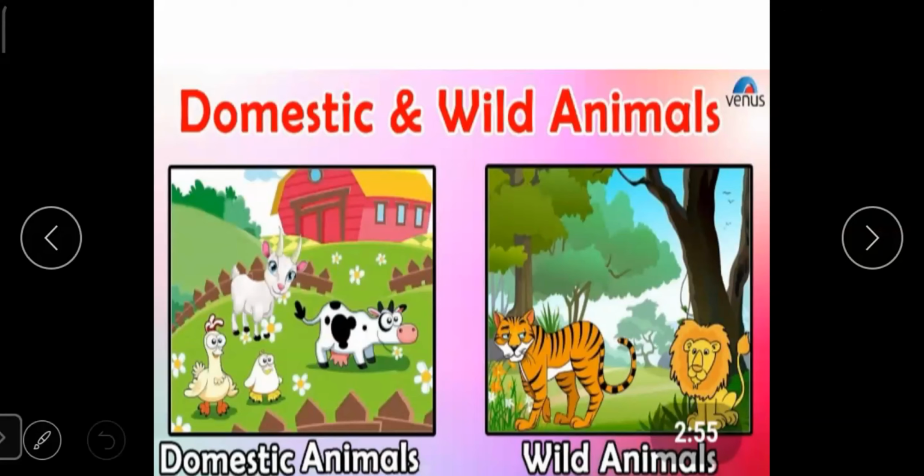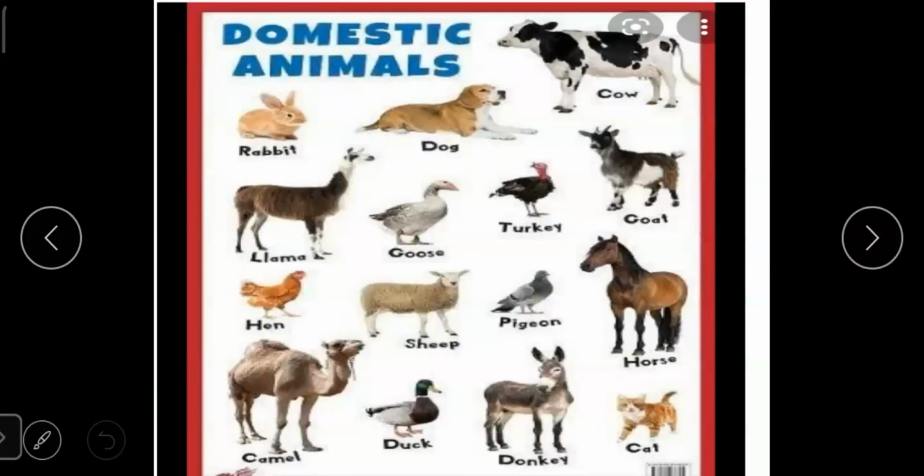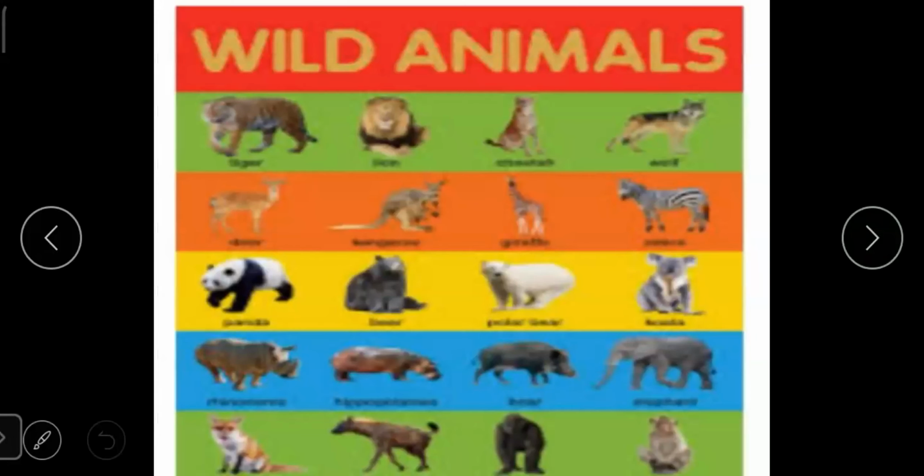Domestic animals that are kept at home are called pet animals. Some of them are dog, cat, rabbit, tortoise. Wild animals can be found in jungle, zoo, or national park. Some of the wild animals are lion, tiger, elephant, fox. Wild animals can be seen in jungle, zoo, or national park.